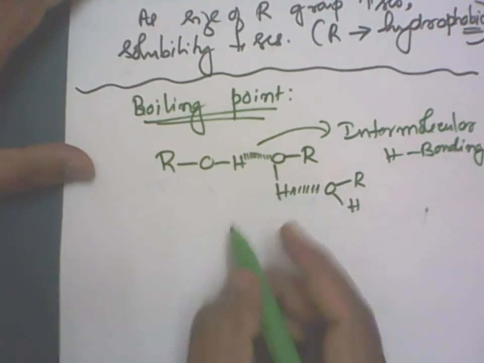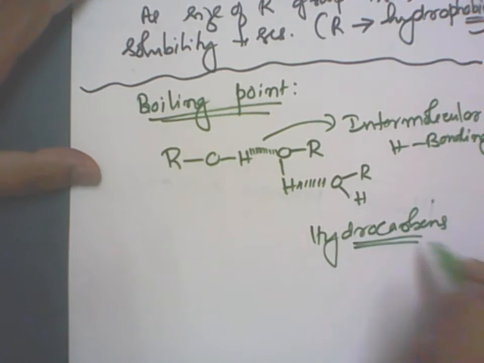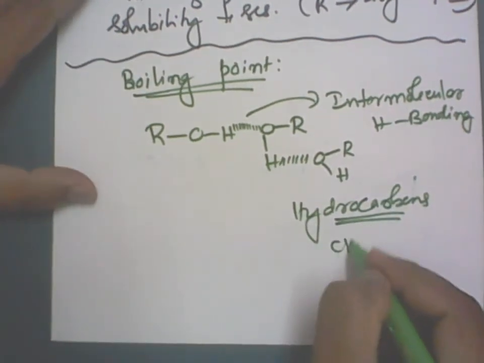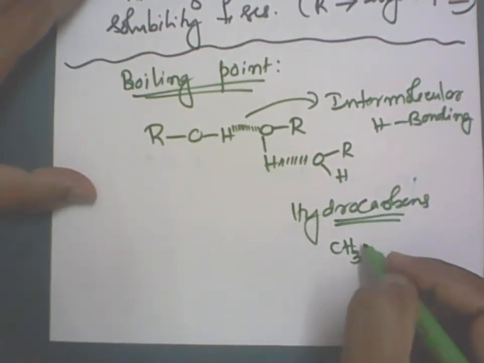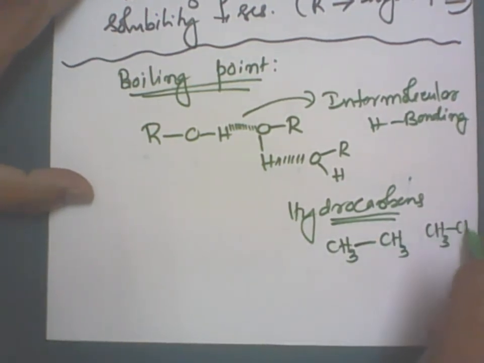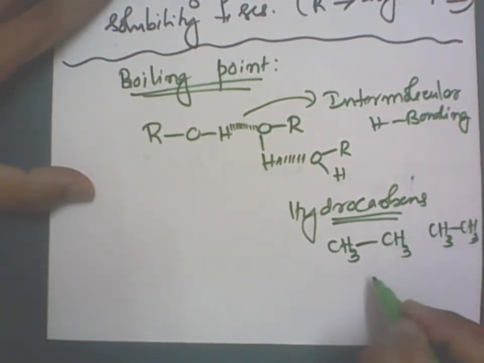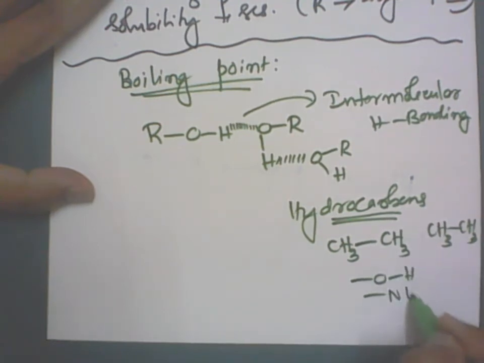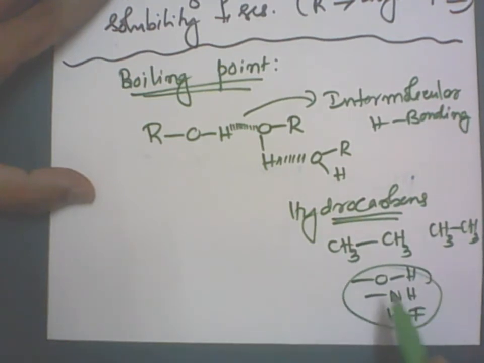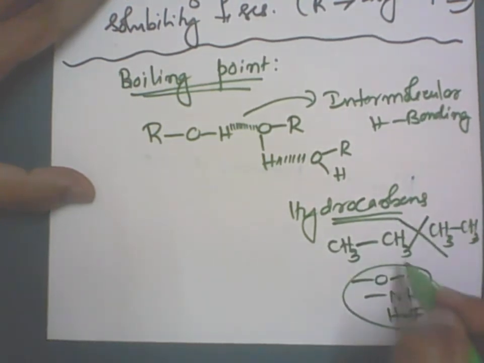Now we have to compare with the hydrocarbons and ethers. Let me write only hydrocarbons here. In case of hydrocarbon, let me take the simplest example to explain: CH3 and CH3, this is ethane. There is no highly electronegative element, nothing like an OH bond, NH bond or HF bond. Whenever these kinds of bonds are in the molecule, the compound can have intermolecular hydrogen bonding. In hydrocarbons there is no intermolecular hydrogen bonding.